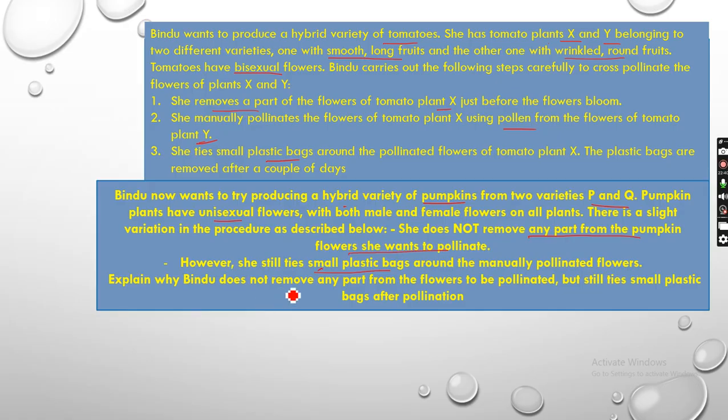Explain why Bindu does not remove any part from the flowers to be pollinated, but still ties small plastic bags after pollination. So as I've said, since unisexual flowers, तो इसके लिए उसको कोई part तोड़ने की जरूरत ही नहीं है, right?